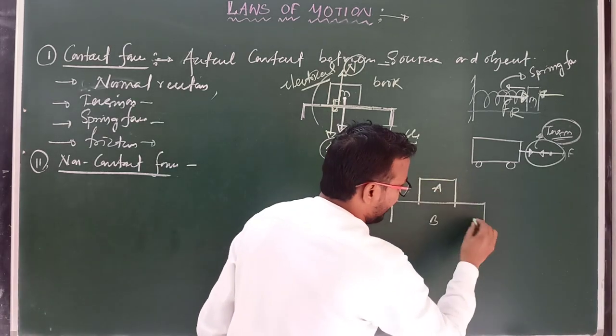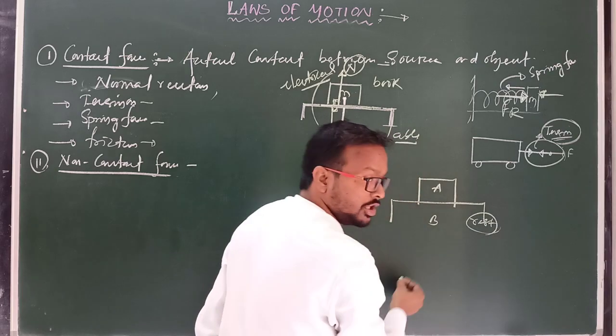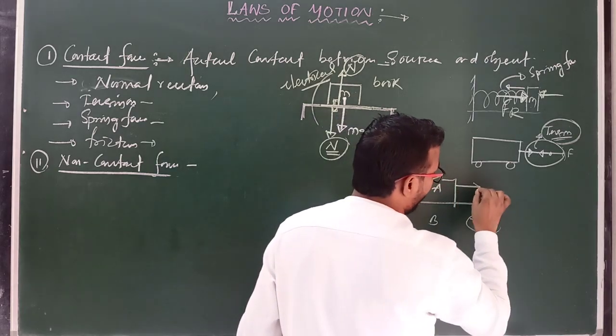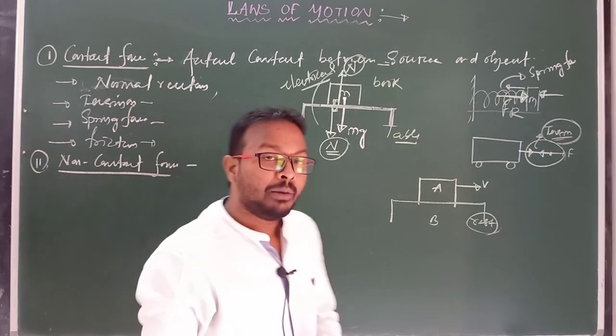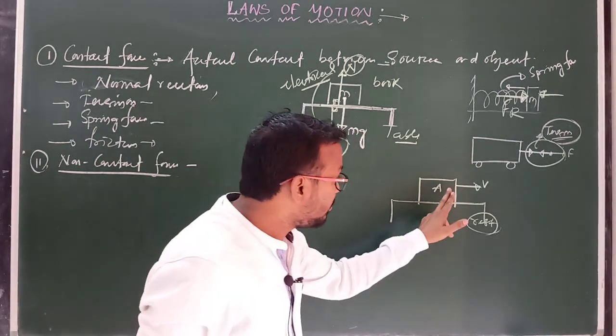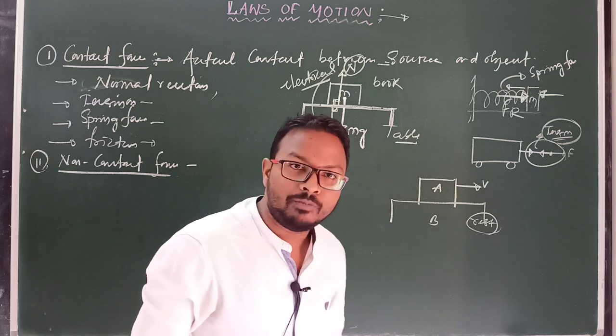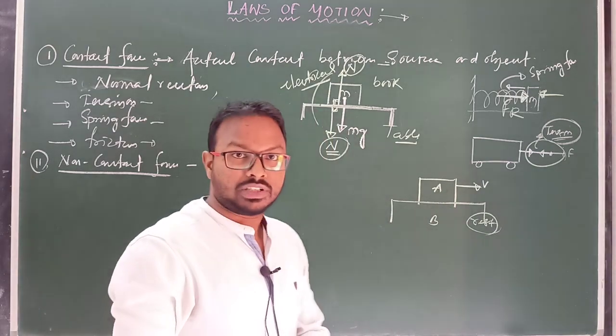If the first body and second body are at rest, suppose the first body moves with some velocity v, and frictional force always develops between the contact surface of body 1 and body 2. It is known as tangential force. Clear?